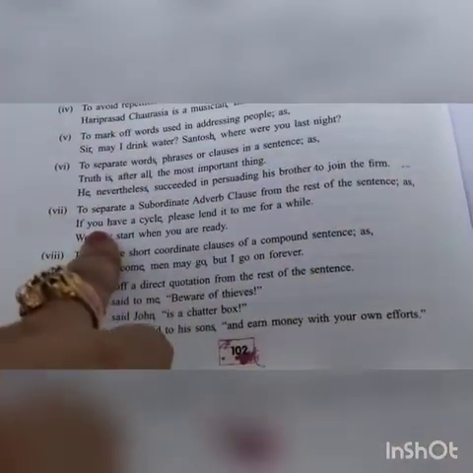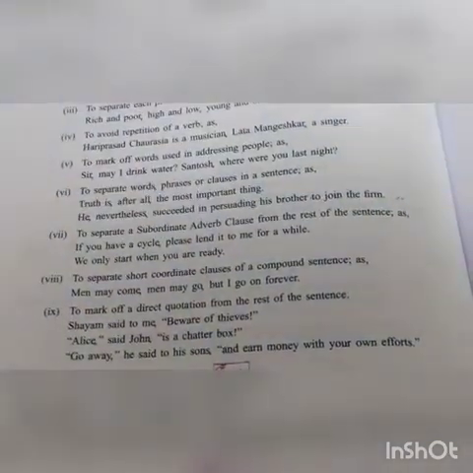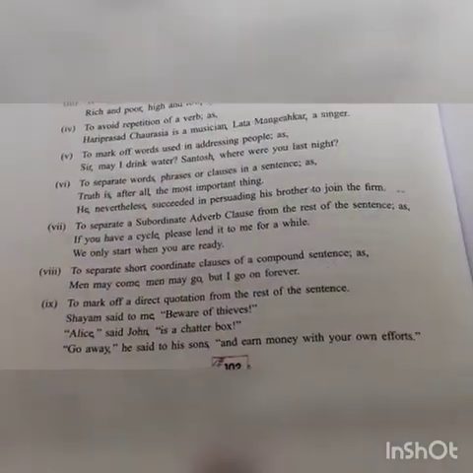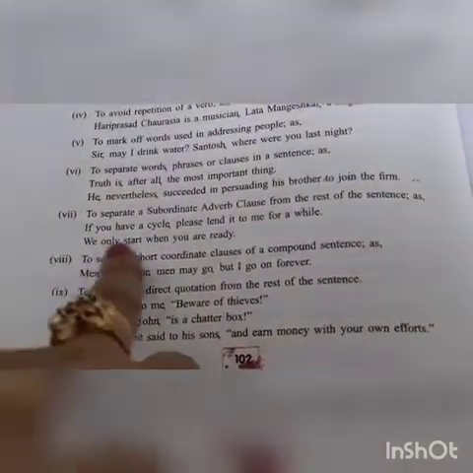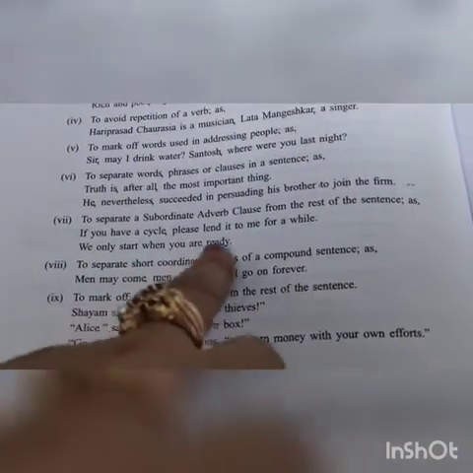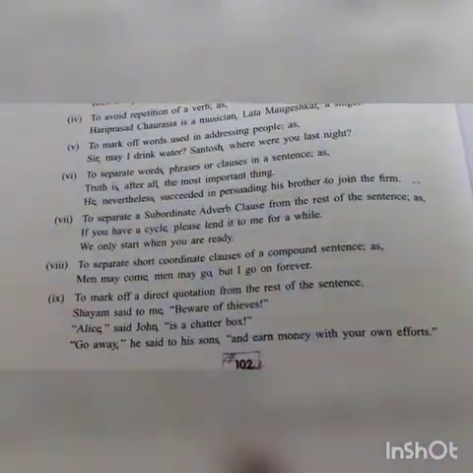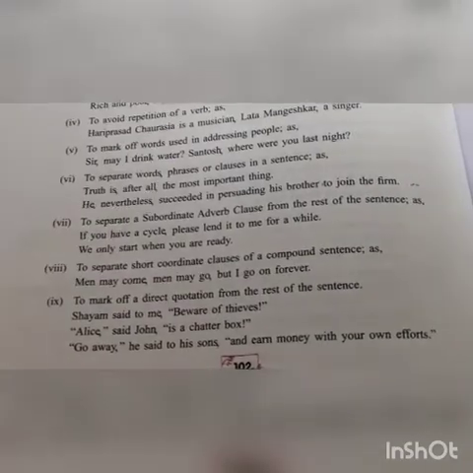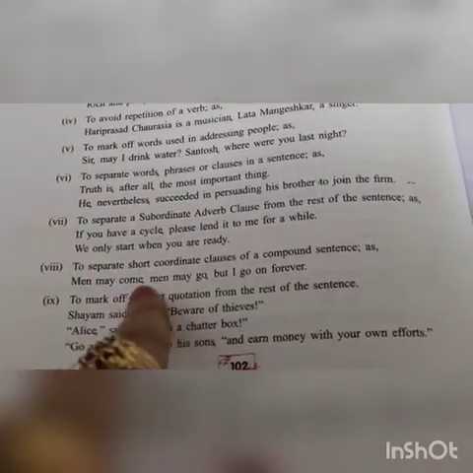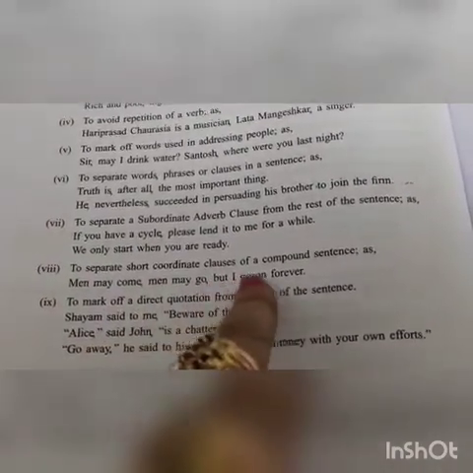Next, to separate a subordinate adverb clause from the rest of the sentence: If you have a cycle, please lend it to me for a while. Also to separate short coordinate clauses of a compound sentence. Please see the examples, see the video properly, you can understand.